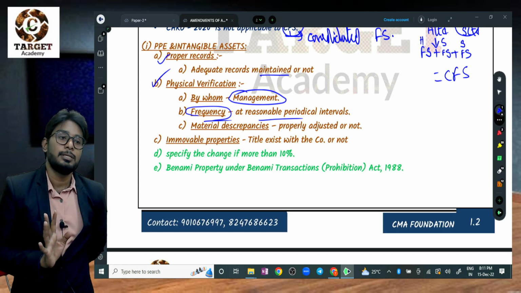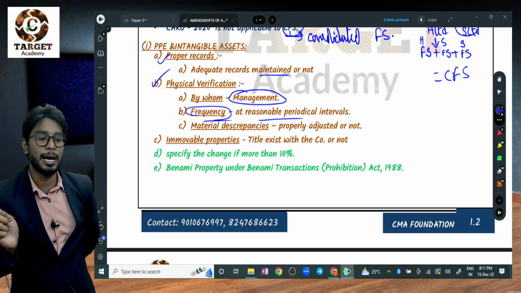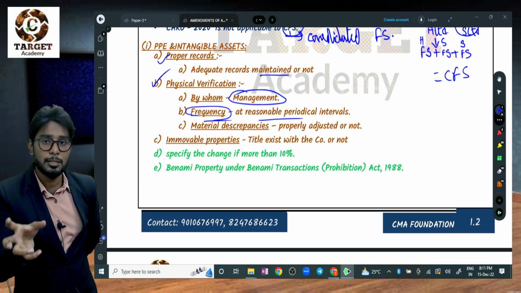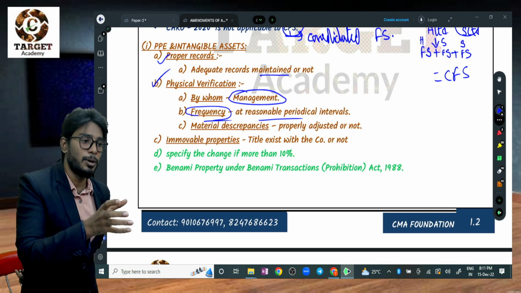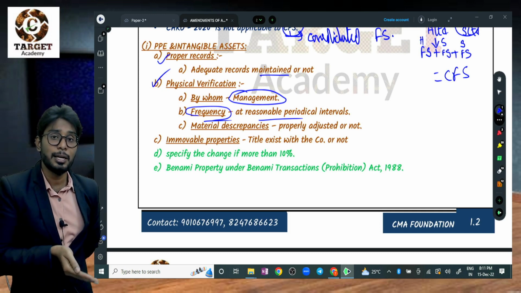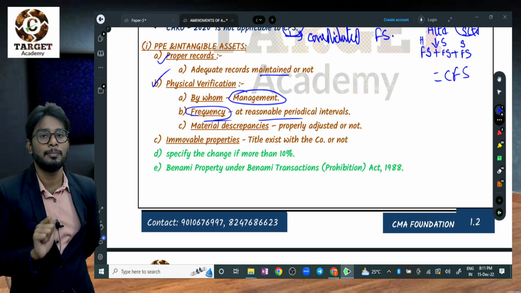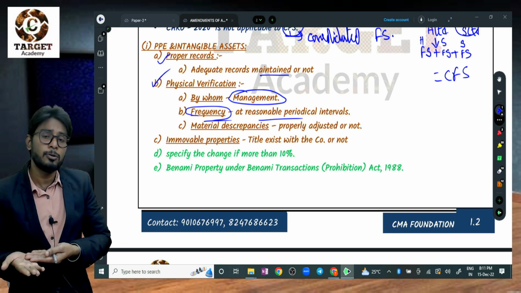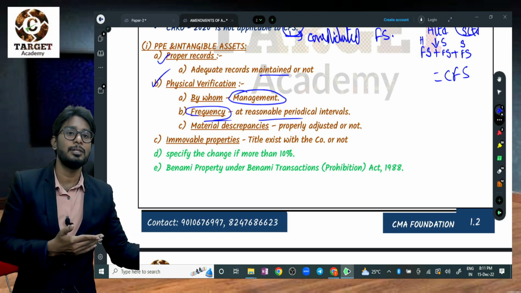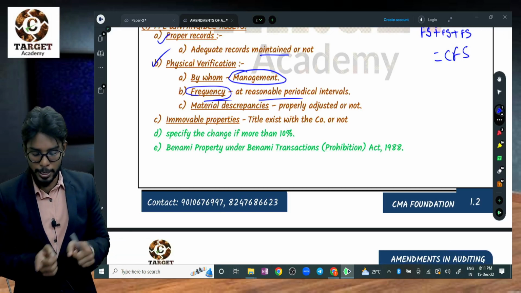Then material discrepancies. A discrepancy means a difference. For example, if the management staff found a difference, say the register shows 10 benches but physically there are only 9 benches, one bench was gone, you need to adjust it in the accounts. Whether they are adjusting or not, who has to verify? The auditor. How? Take the reports of the physical verification, identify the differences, and verify that the differences have been adjusted in the accounts. If yes, report yes. If no, report no.